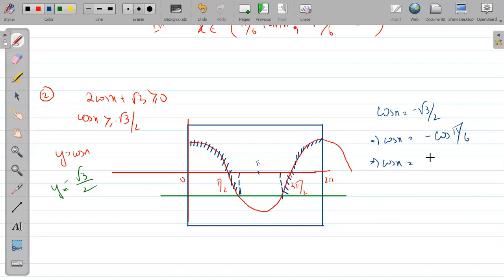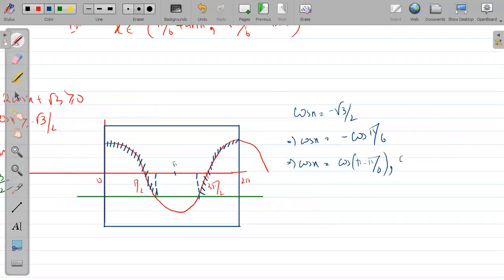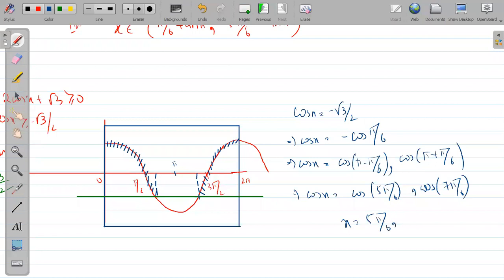Cos of pi minus theta is minus cos theta. So here it is pi minus pi by 6. Similarly for the third quadrant, pi plus pi by 6, because cos of pi plus theta is also minus cos theta. So cos x equals cos of 5 pi by 6 and 7 pi by 6. So x is 5 pi by 6 and 7 pi by 6, the two critical points.